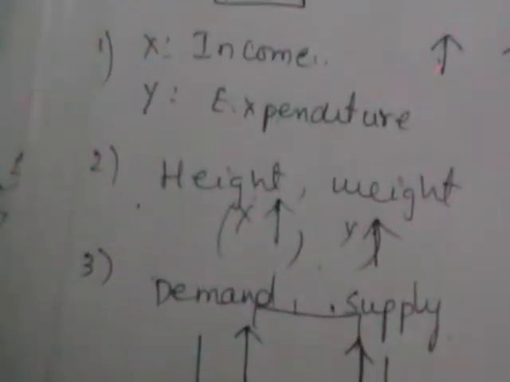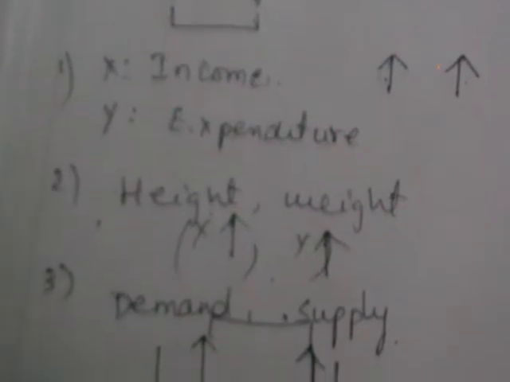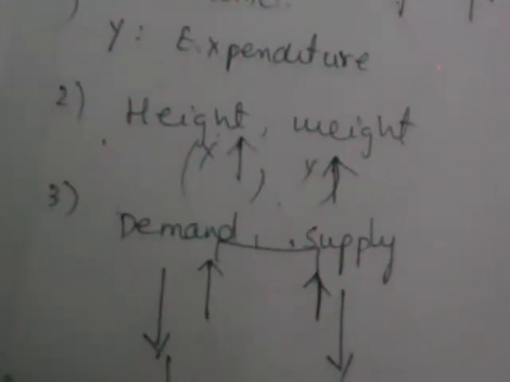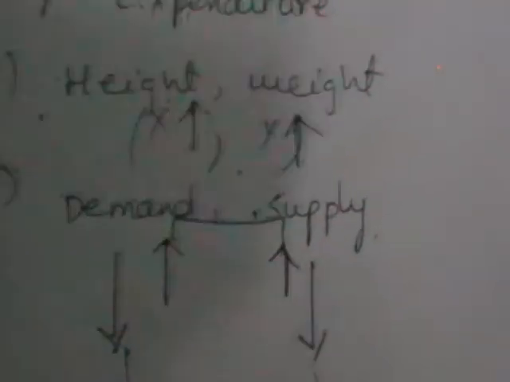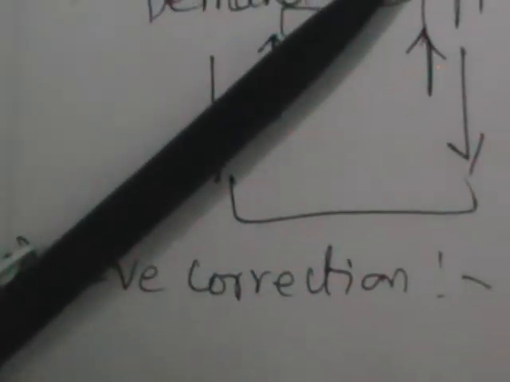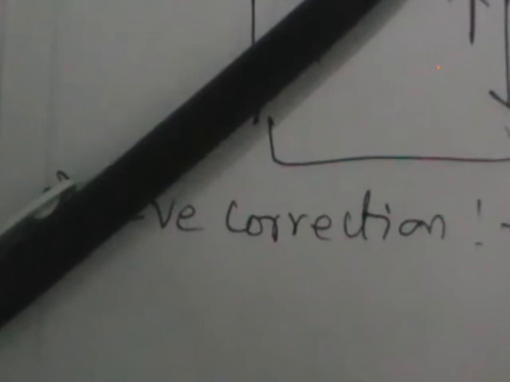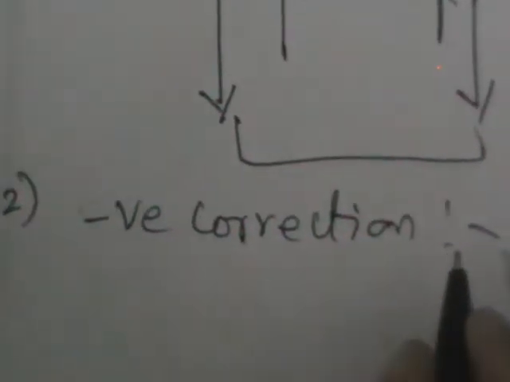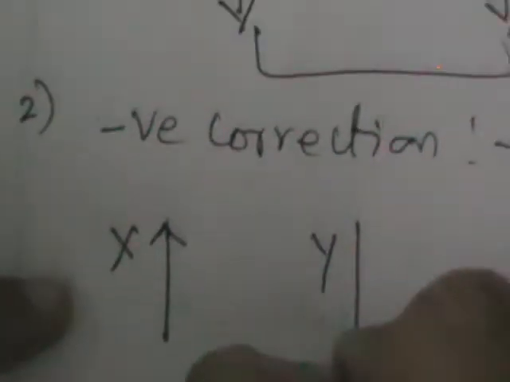What is the next type of correlation? Negative correlation. This is nothing but the opposite of the above definition, which is positive correlation. How have we defined positive correlation? Whenever the two variables are changing in the same direction, we call those two variables positively correlated. On the other hand, we have considered two variables: x is increasing and y is decreasing.